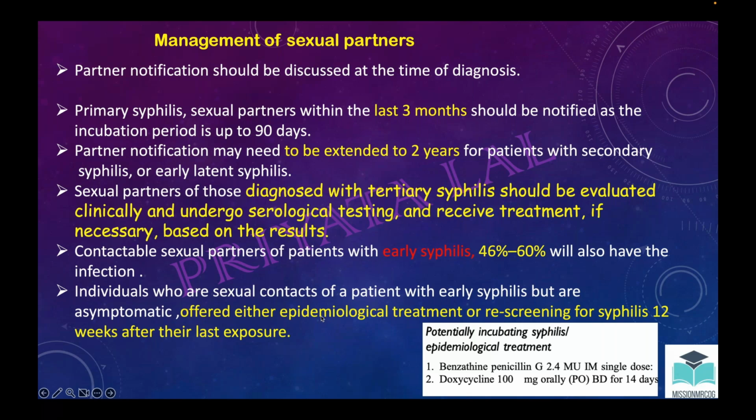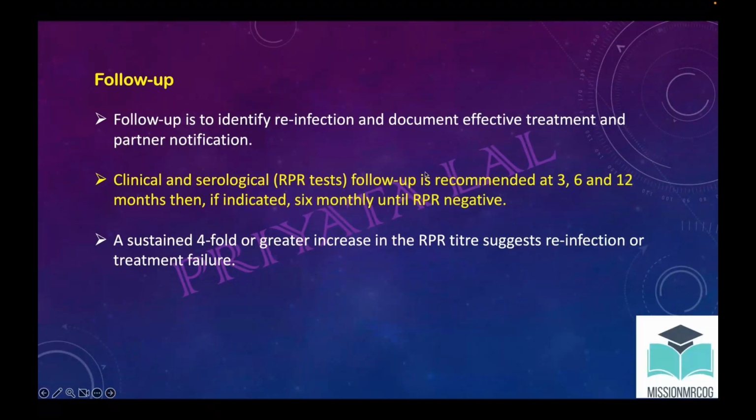Okay, so I'm repeating it again. The sexual partners of early syphilis will either be offered epidemiological treatment like this, or they should be rescreened after 12 weeks from the last exposure. Okay, how is the follow up done? Follow up is done usually with the RPR test at 3, 6, and 12 months, and after that it is 6 monthly until it becomes negative.